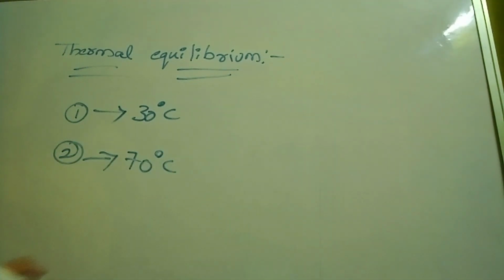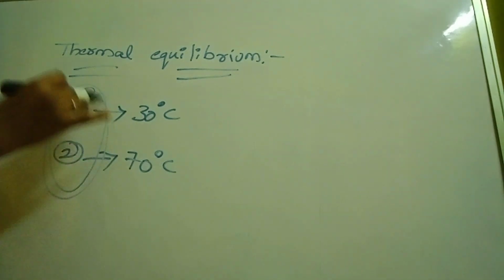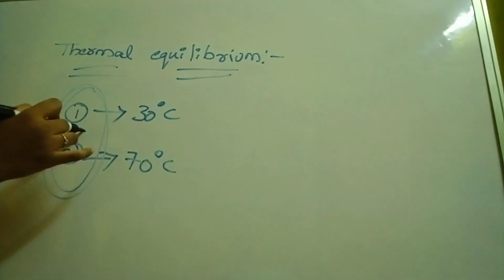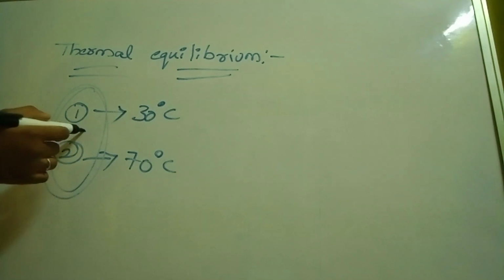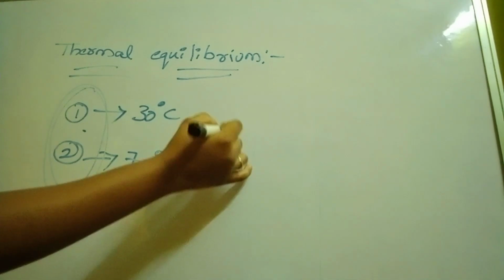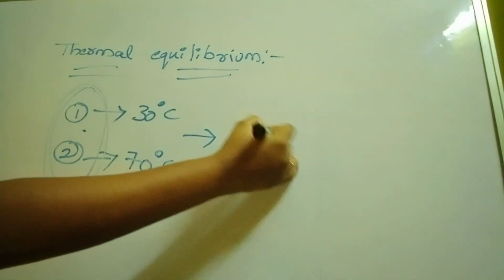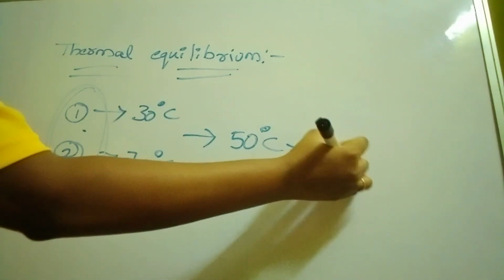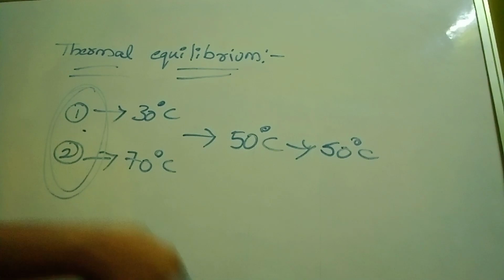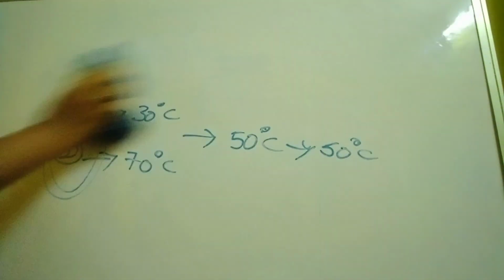If these two objects are in thermal contact, they will transfer heat energy to each other until they reach the same temperature. So the first object will be at 50 degrees Celsius and the second object also will be at 50 degrees Celsius. This process is known as thermal equilibrium. Have you understood what is meant by thermal equilibrium?